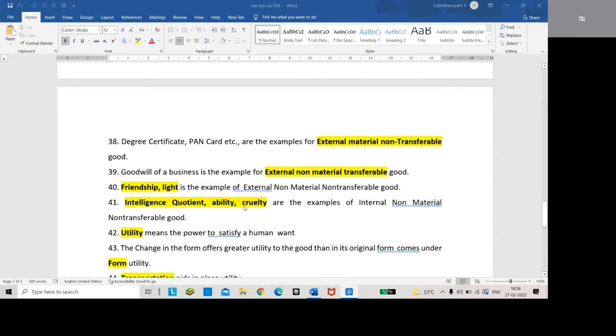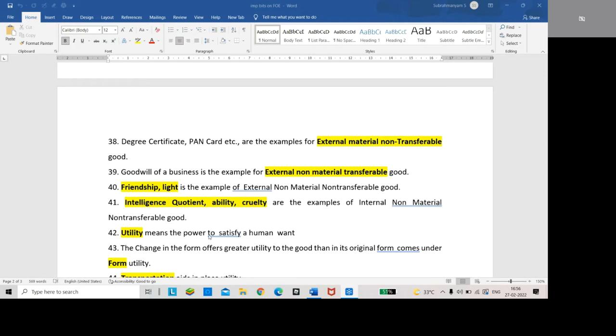Intelligence quotient, ability, cruelty, honesty, integrity, etc. are the examples of internal non-material non-transferable good.